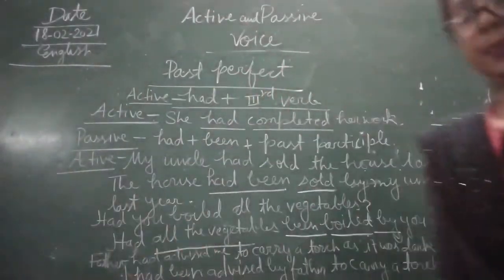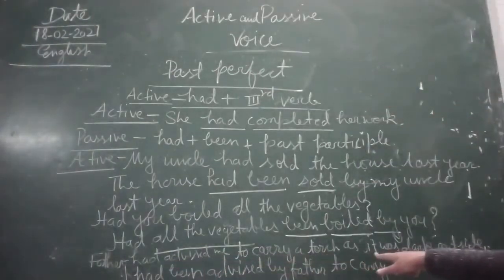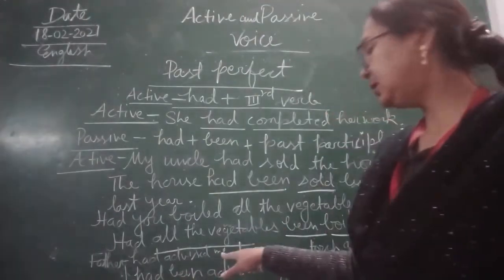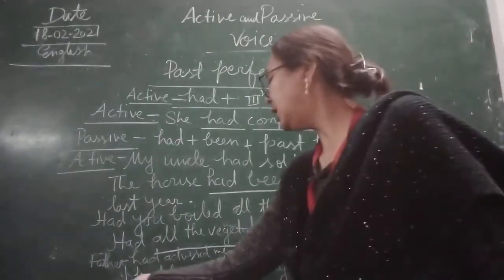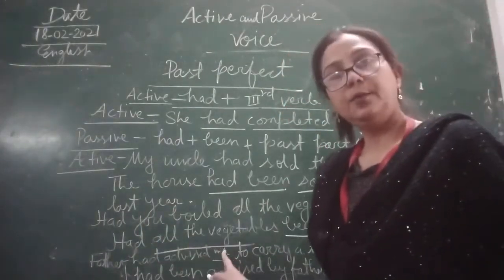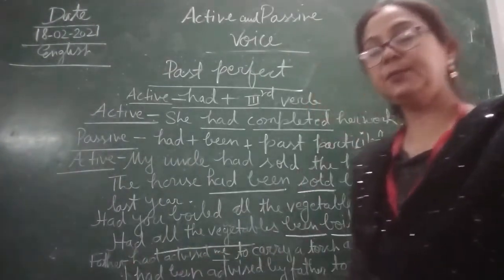This is so simple. What we have done: father had advised me to carry a torch as it was dark outside. I had been, because in place of "me" we have changed to "I". So the pronoun will change into I, first person.